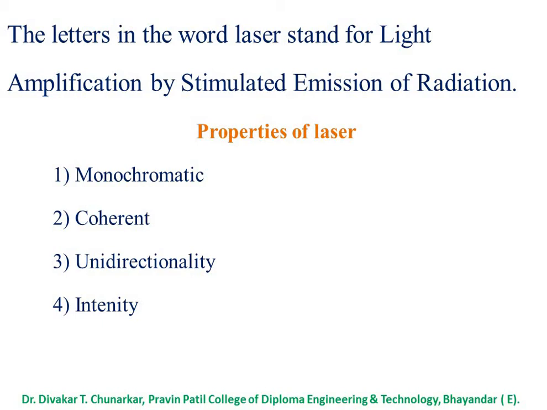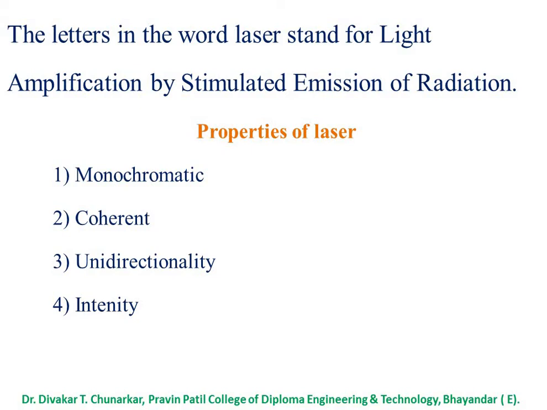So students, in monochromaticity, the light has waves that all have the same frequency or wavelength. It consists of the same frequency and same wavelength in the monochromatic property of laser. Then coherent: the light waves are exactly in the same phase.